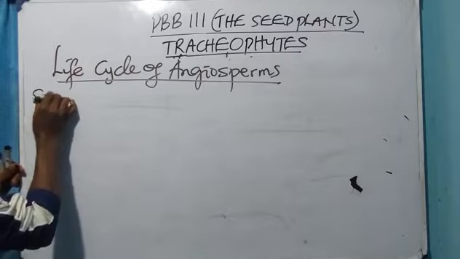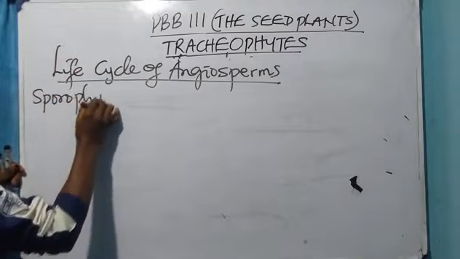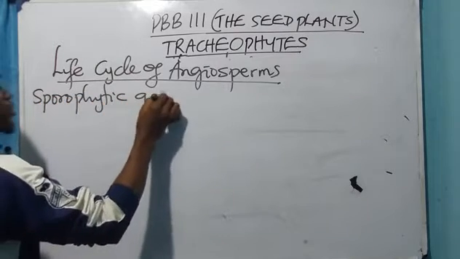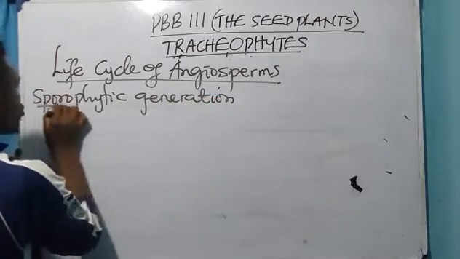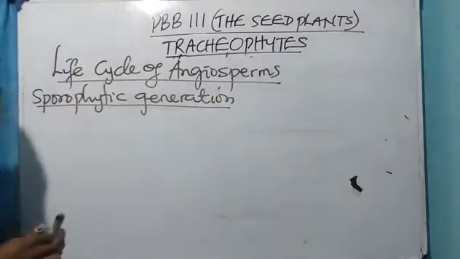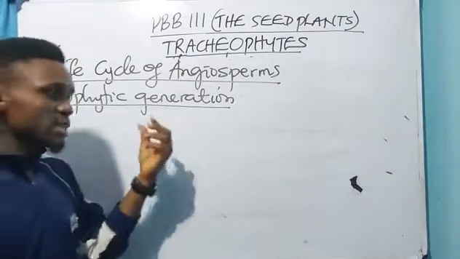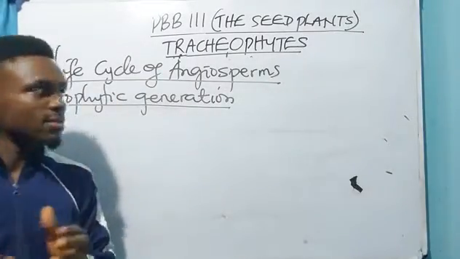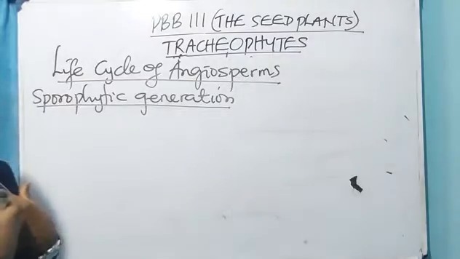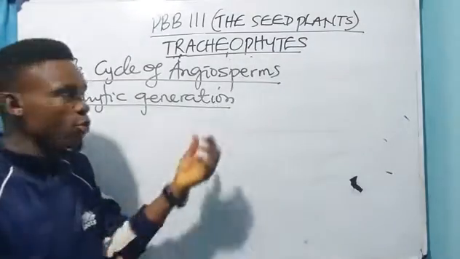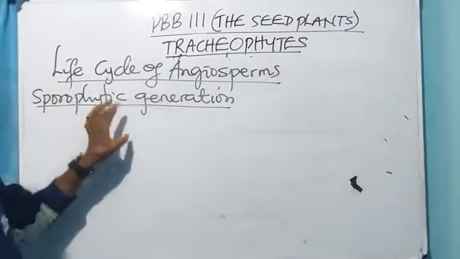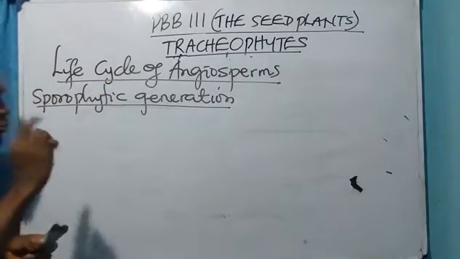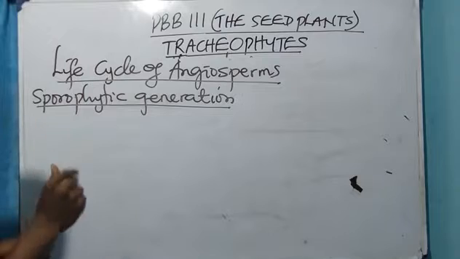The sporophytic generation. The major generation is what? The sporophytic generation, and it is independent. It is dependent on itself, but independent of the gametophytic stage, which is what? Recessive, and this one is what? Dominant. Please take note of what I'm about to say.